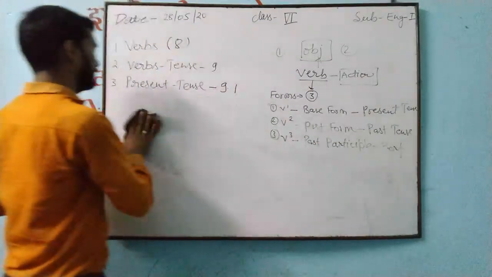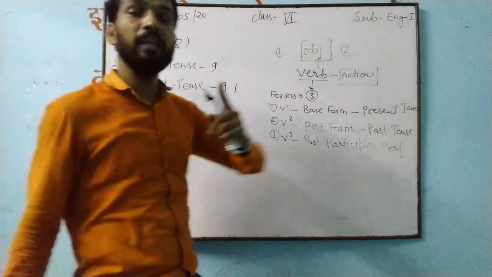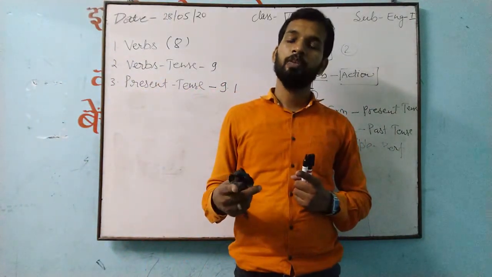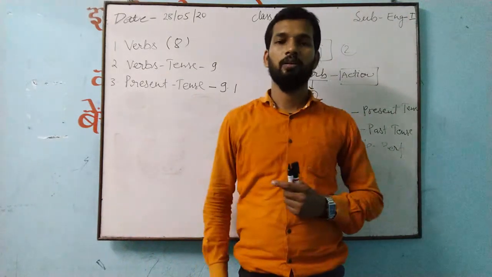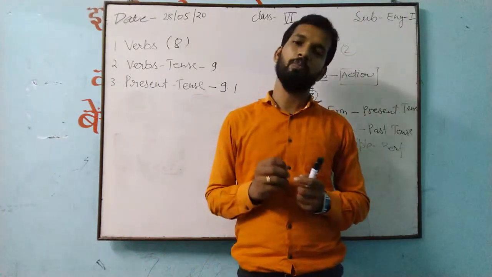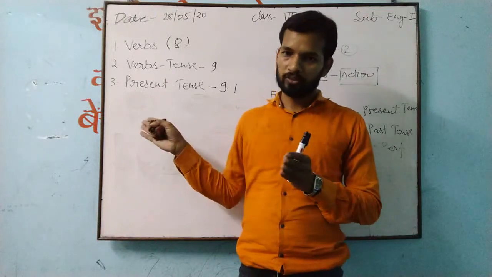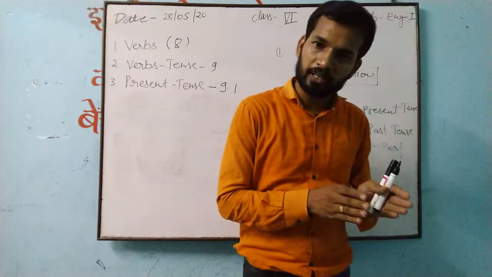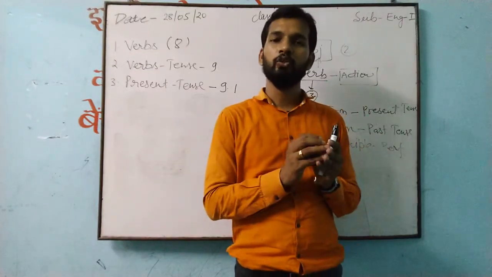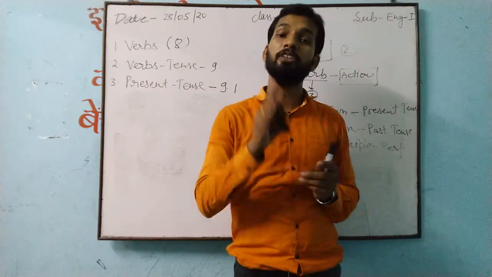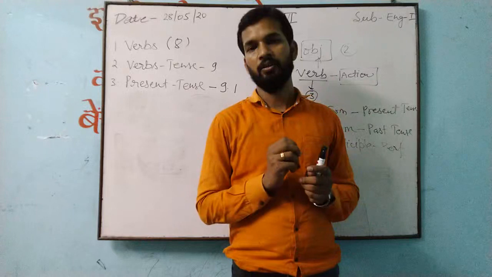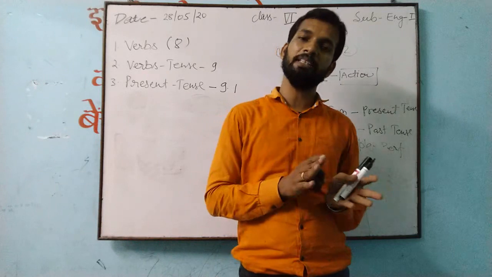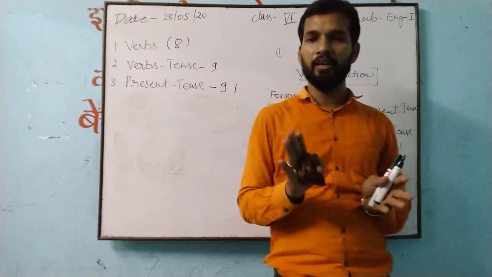When linking, listen, one more important point. When you are getting any linking verb, after the linking verb you will not get any object. It means that these all six, is, am, are, was, were and been, if you are getting these and after this you are not getting any main verb, so if any main verb is not there, it means you will not get any object. After linking verb, whatever is written, in that you will not get any object.